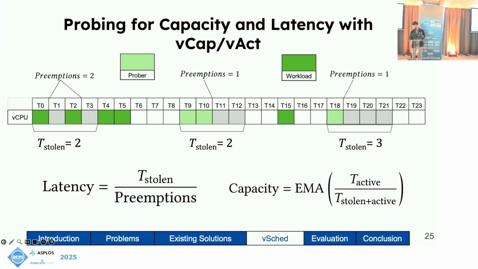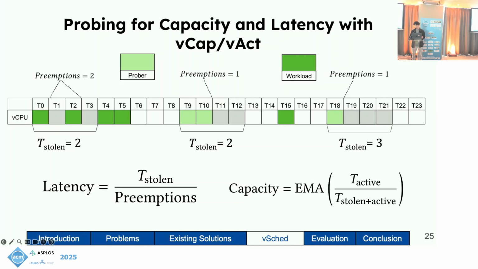Guests are blind when a vCPU is idle. Our solution is to have probers periodically start a sched idle task and measure how time is stolen during its runtime. Using this stolen time, we calculate the capacity using an exponential moving average to smooth out measurements and prevent unnecessary migrations. This approach lets us have up-to-date, accurate knowledge of capacity, even when a vCPU is idle, and allows existing tasks to be affected minimally.